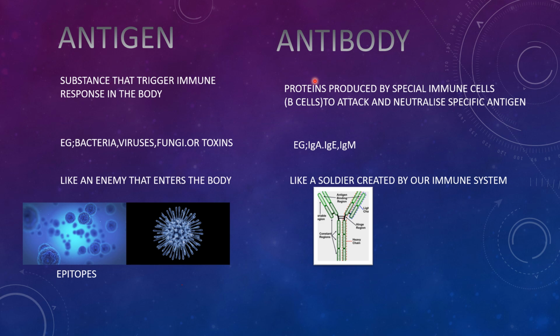They are specific. Examples of antibodies are IgA, IgE, and IgM, where antibodies are like soldiers created by our immune system. For better understanding, think of antigens as a thief entering our house, and antibodies as the security guard protecting our house.